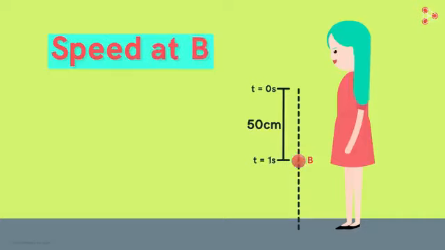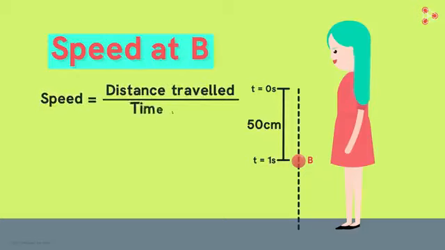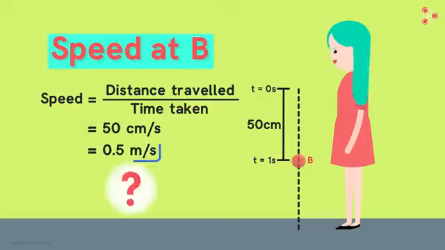Like you'd probably be thinking, Nora also thinks the speed of the ball will be the distance traveled by it divided by the time taken to reach that point. So she comes up with the answer 50 centimeters per second or 0.5 meters per second. But is this the speed of the ball when it's at point B?